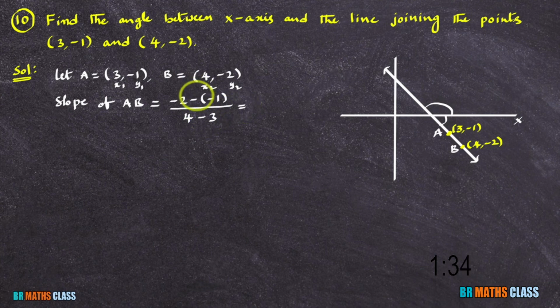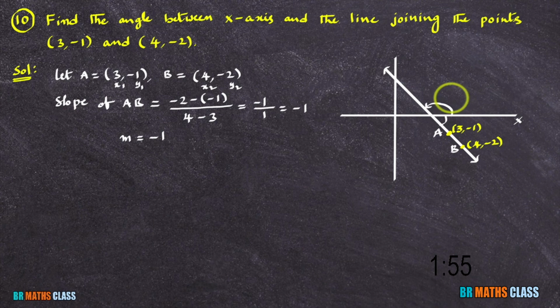That is equal to minus 2 plus 1, which is minus 1, divided by 4 minus 3, which is 1. That equals minus 1. So the slope of AB is minus 1. We know that slope is generally denoted by m, and we got that the slope is minus 1.